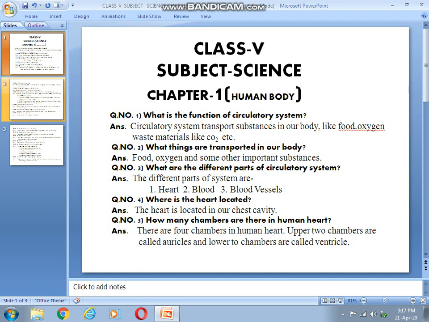Upper chambers are called auricle, lower chambers are called ventricle. So there are 2 auricles, right auricle and left auricle. There are 2 ventricles, right ventricle and left ventricle.